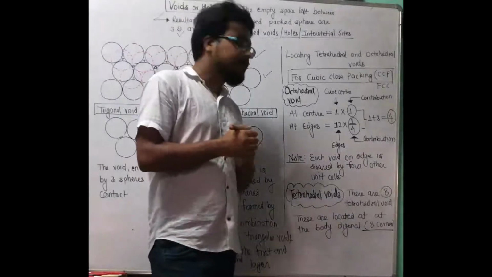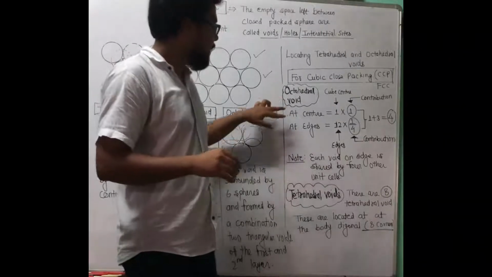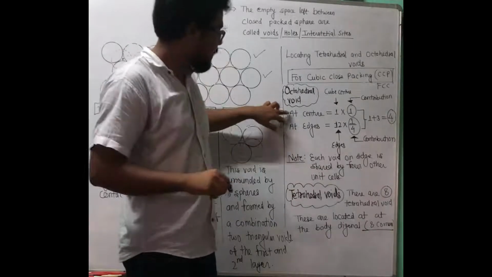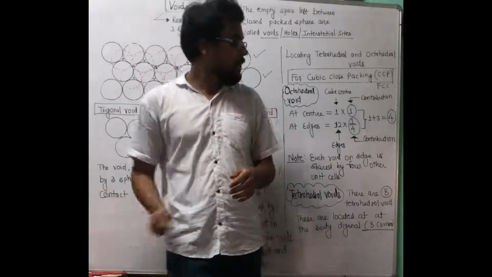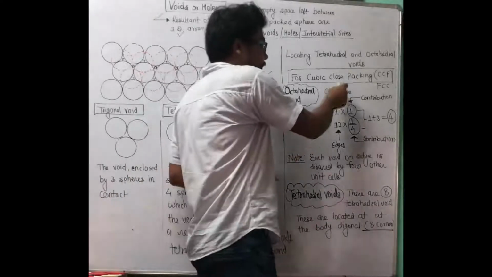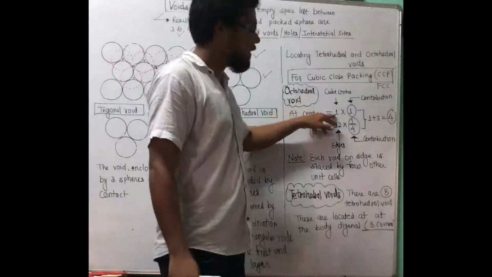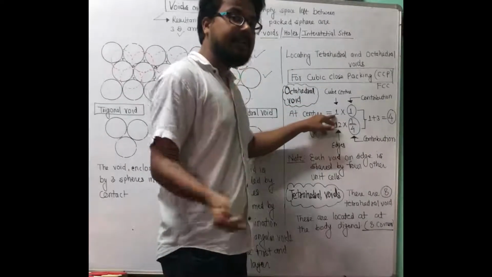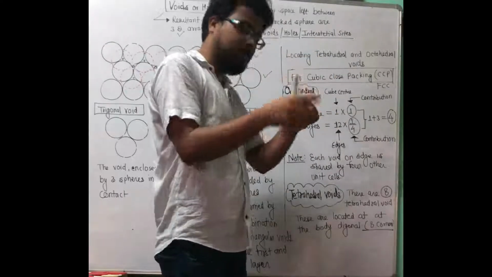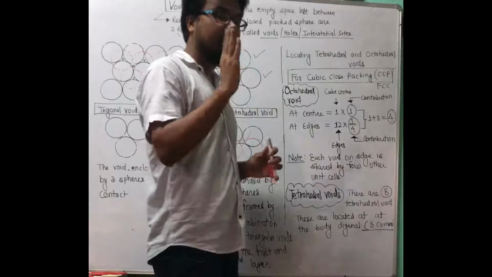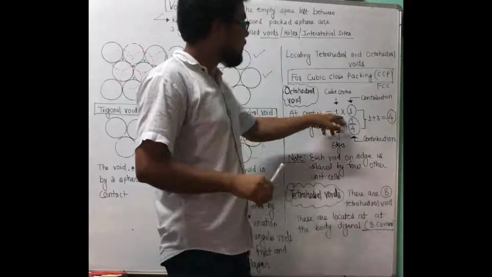So for the octahedral void, remember the location of the octahedral void in a cube: 2 sites. Number 1 at the center, number 2 at the edges. See, the center of a cube is only 1, and it is fully contributed or fully devoted to that cube. It means one cube center belongs to one cube only, so its contribution will be 1.